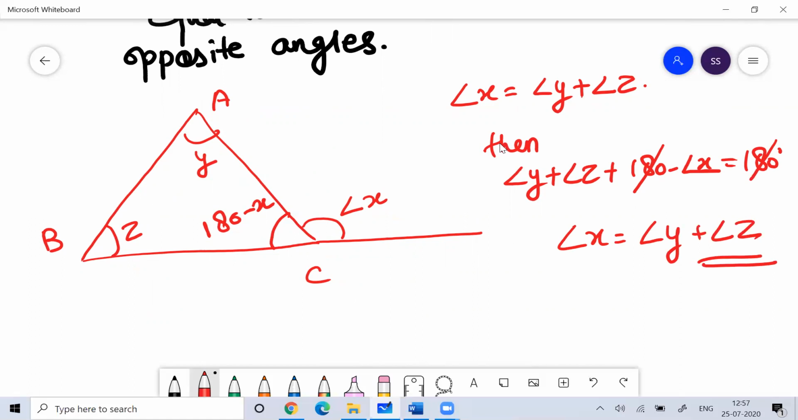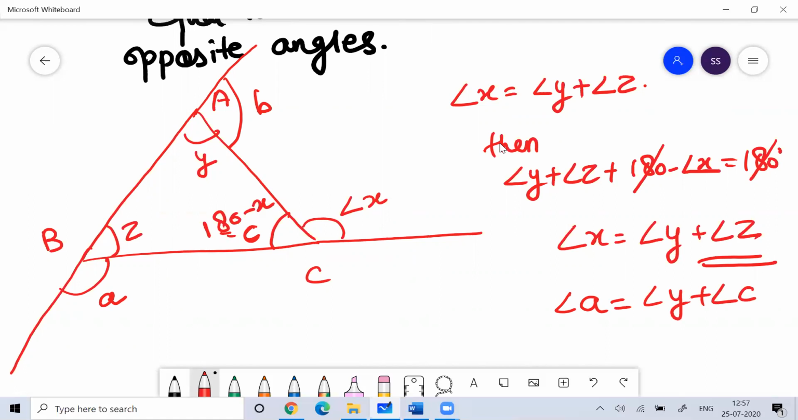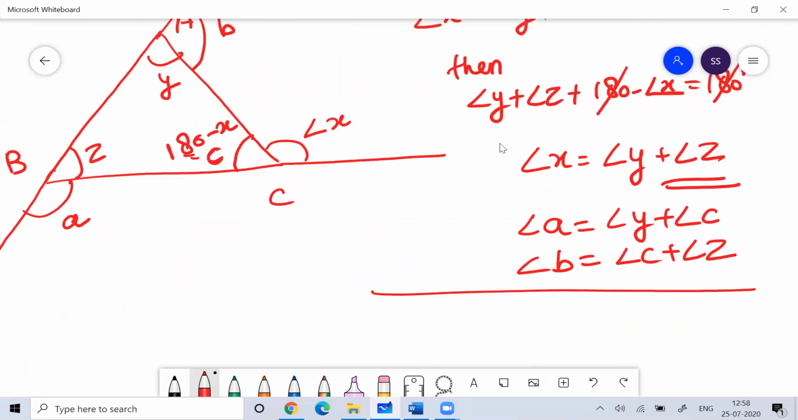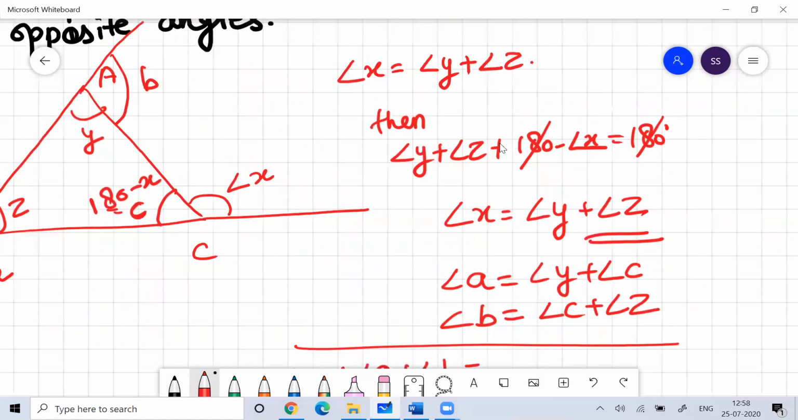So based on this concept, imagine this is angle A, and imagine this is angle B, and let me put this as angle C. If angle X equals angle Y plus angle Z, then angle A will be equal to angle Y plus angle C, and angle B will be equal to angle C plus angle Z. If you add all of them together, you can see angle X plus angle A plus angle B, all are the exterior angles of the triangle.